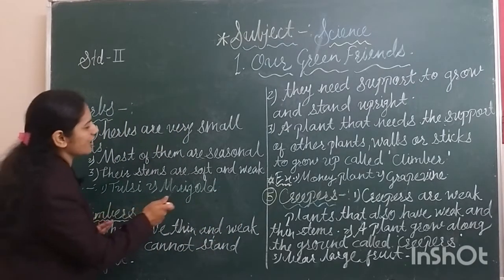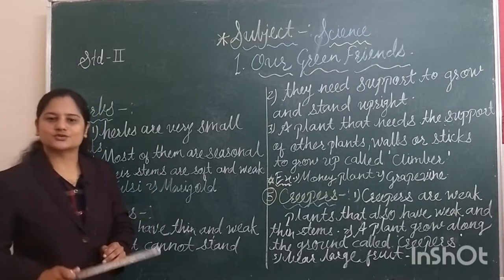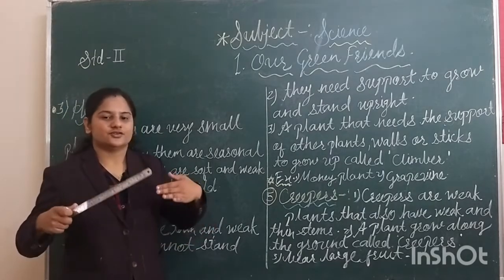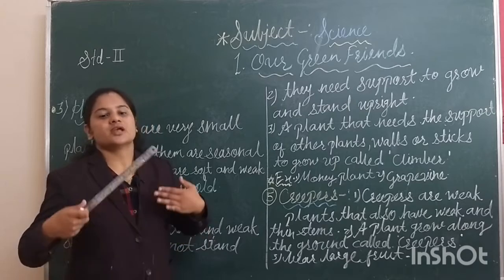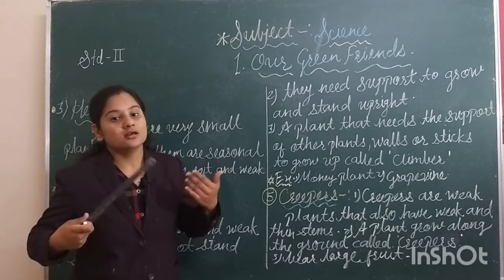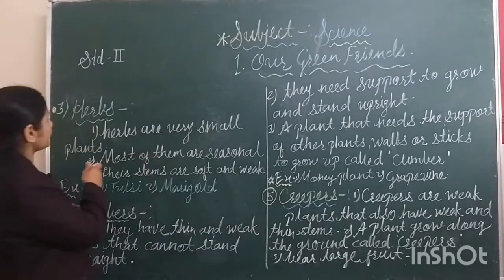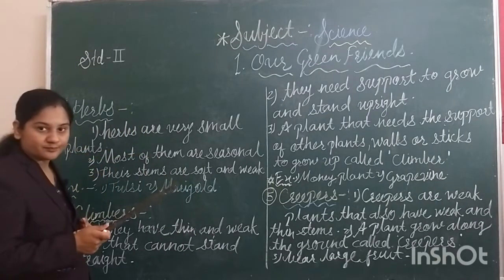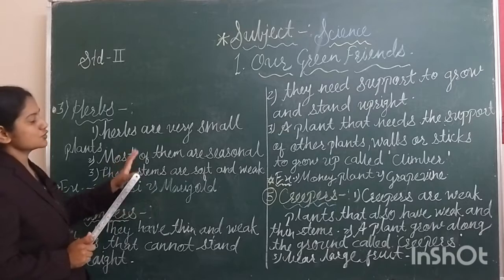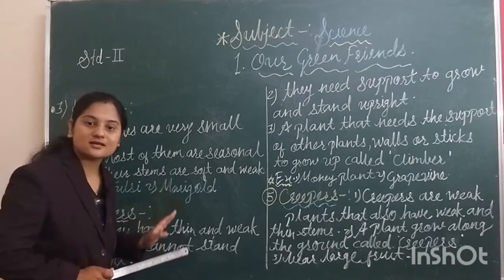Most of them are seasonal. We can see that trees and shrubs live for many years, but that is not possible with herbs. Most herbs are seasonal plants.